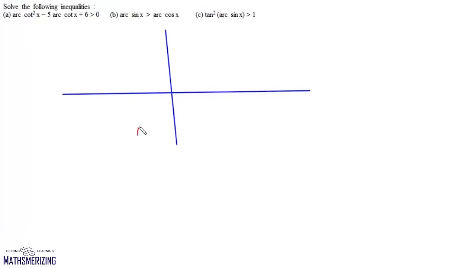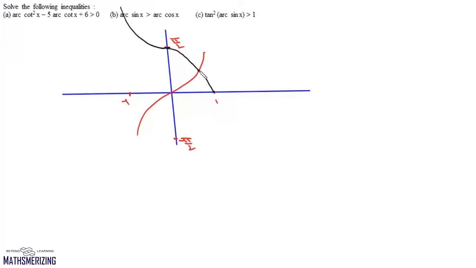Now this is the graph of sin inverse of x. This is minus 1 and this is plus 1. This is pi by 2 and this is minus pi by 2. Now we'll draw the graph of cos inverse of x. It'll be pi at minus 1, then at 0 it'll be pi by 2, and at 1 it'll be simply 0.